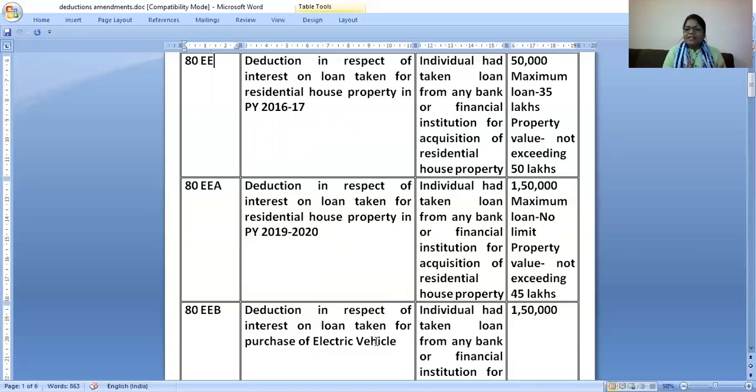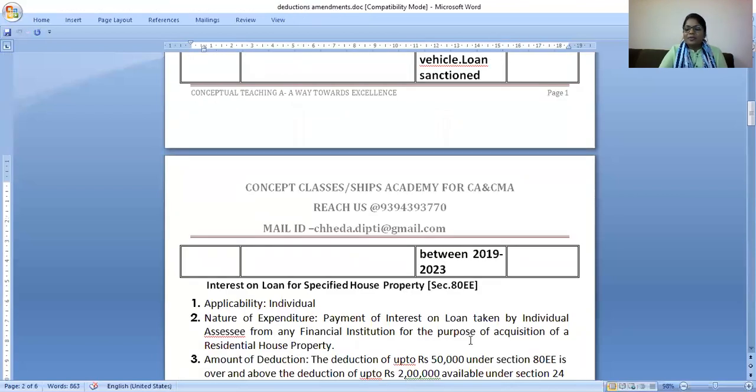So if you have taken that, you can say, ma'am, if I take a car or two-wheeler, can I claim depreciation? Yes. On the cost, depreciation is allowed under section 32. But for buying that vehicle, if you have taken a loan, the interest is allowed under 80EEB, maximum up to 1,50,000, and the loan should be taken from a bank, nationalized bank, or financial institute. Is this clear to all of you?